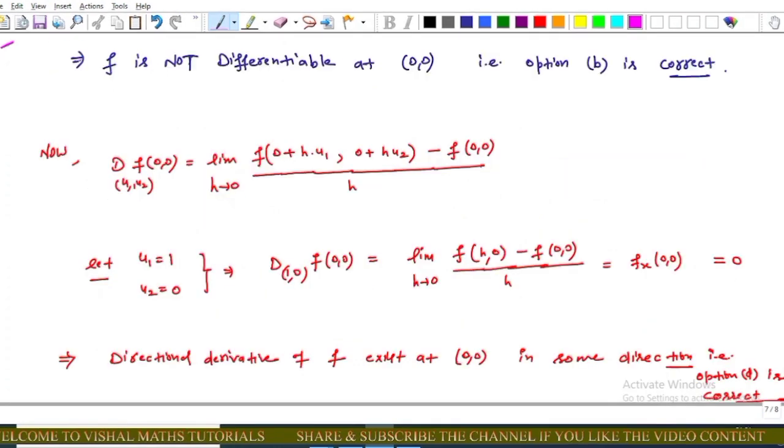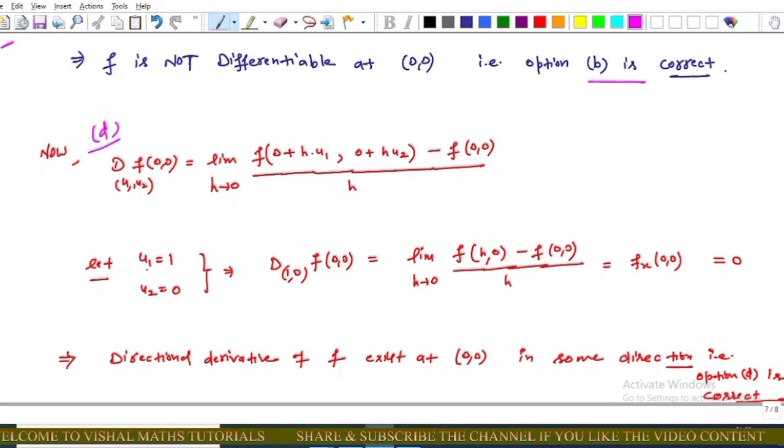This implies that the function is not differentiable at (0, 0). That is, option B is correct, because in option B we are given that the function is not differentiable at (0, 0). Now for option D, we have to find out the directional derivative in some direction. As we know, the directional derivative of f at the point (0, 0) in the direction of (u1, u2) is equal to limit h tends to 0 of f(0 + h u1, 0 + h u2) minus f(0, 0) upon h.